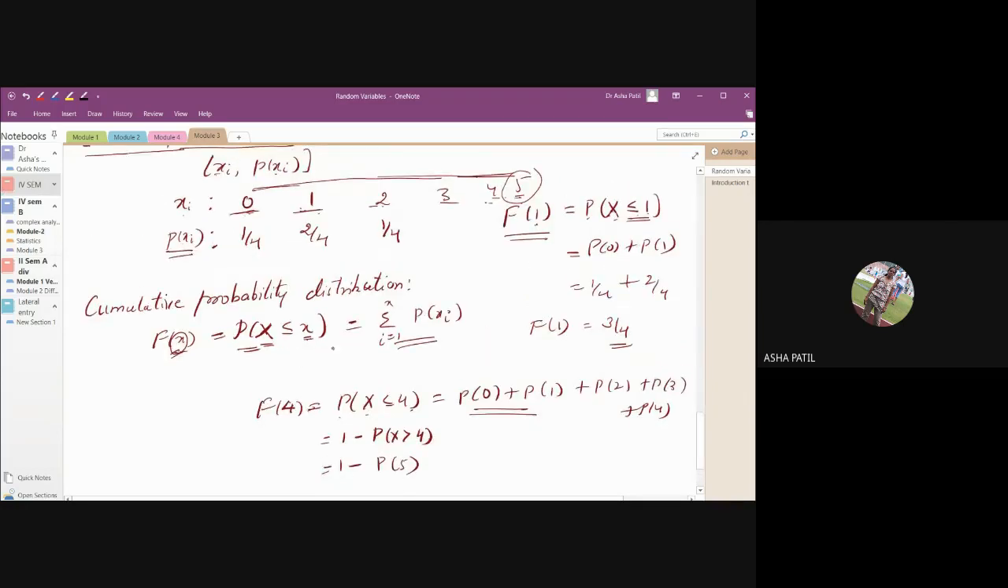You can understand. Otherwise, you have to add all these values. Suppose I write F of 3 here. F of 3, how will you put it? Not F of 3. I'll better go for another one. Suppose I write the probability that X is greater than 2. What will you write? Greater than 2 means you have to add all the values. Greater than 2, how many are there? Wait. Okay. Greater than 2 means which all will you add?